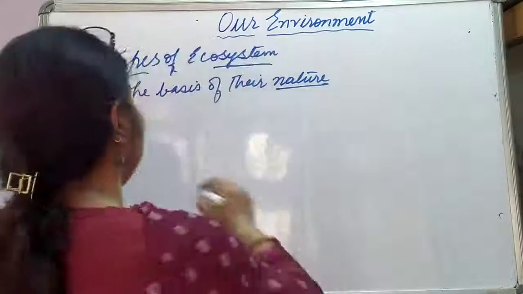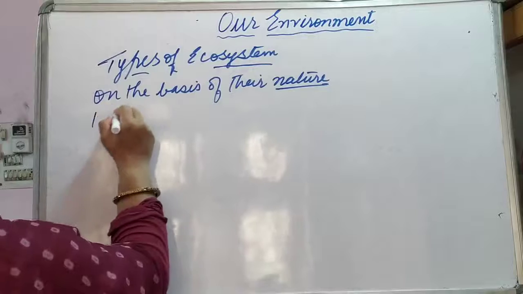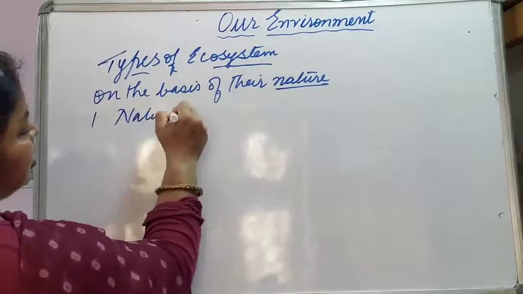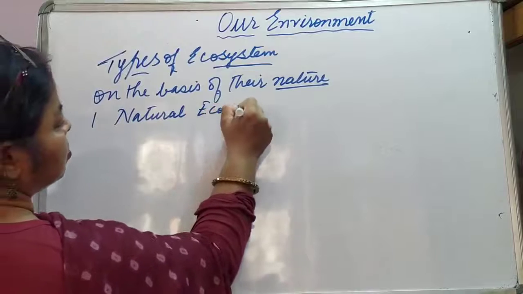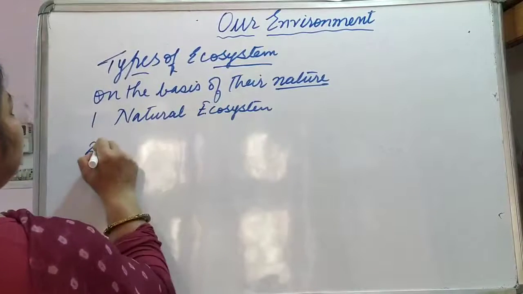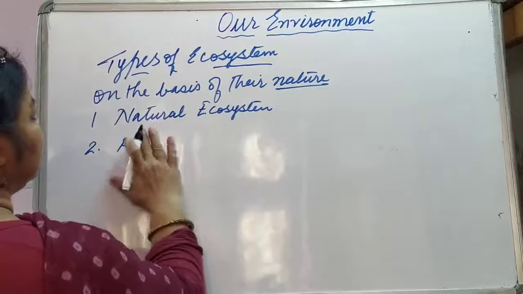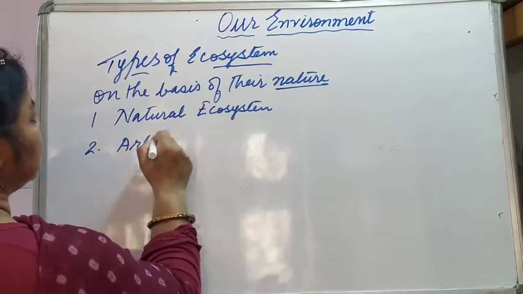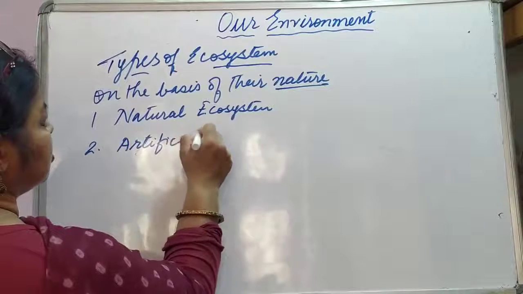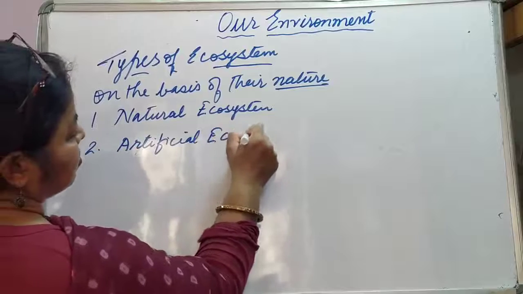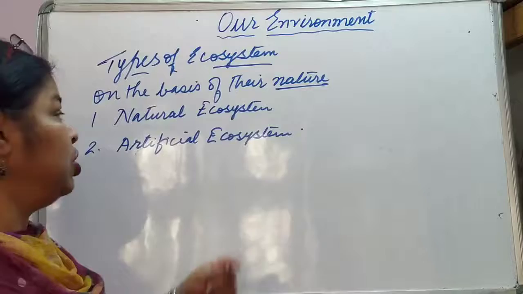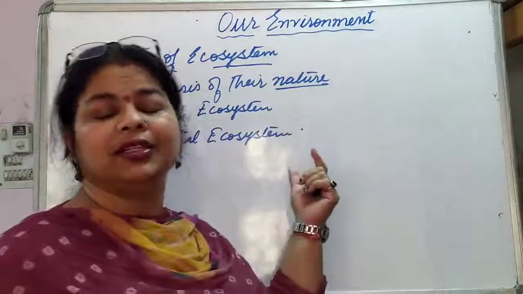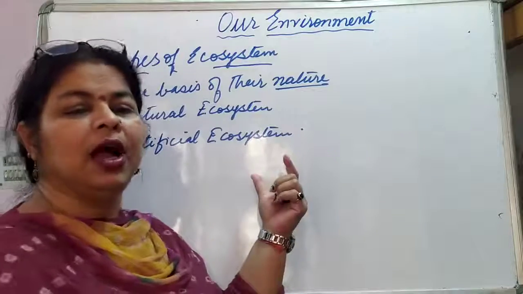It can be natural, meaning existing in the nature, natural ecosystem, and the second one is artificial, that is man-made. Okay, it can be on the basis of their nature, whether it is natural or artificial.